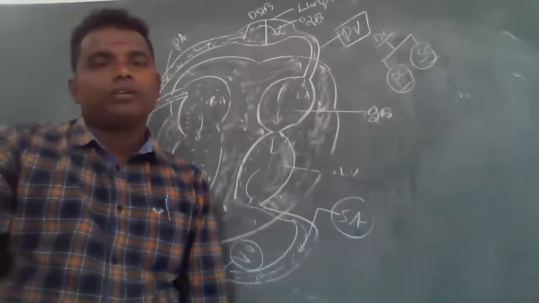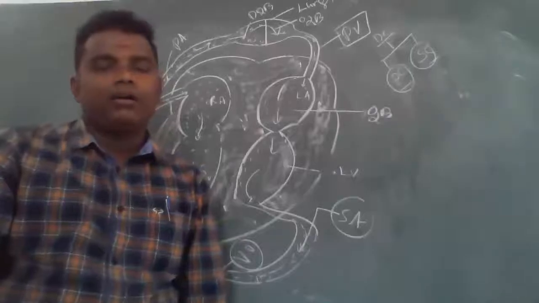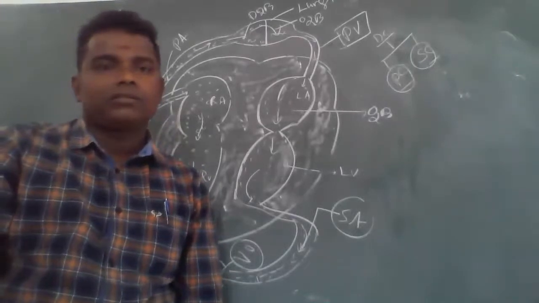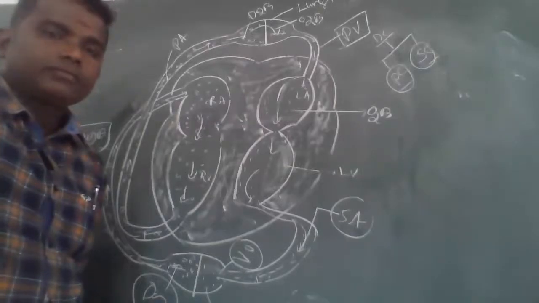In the left auricle, systemic circulation starts. The oxygenated blood enters the left auricle and is given to the left ventricle, and from the left ventricle it is pumped out to the systemic aorta. From the systemic aorta, it is given to the various organs of the body.